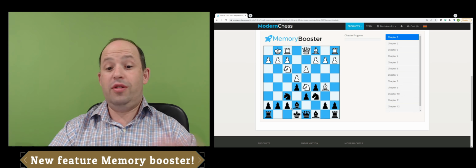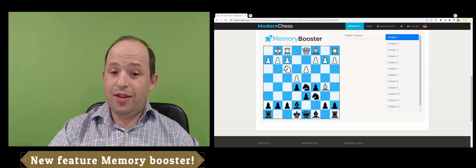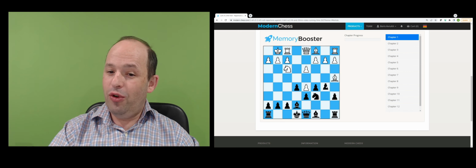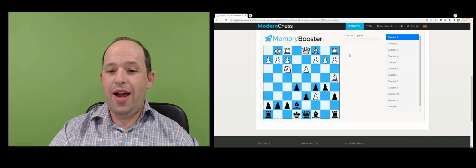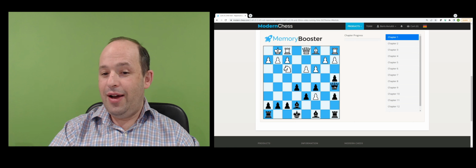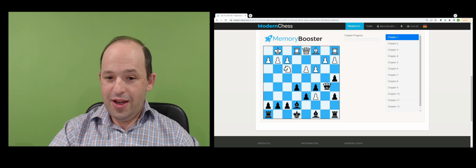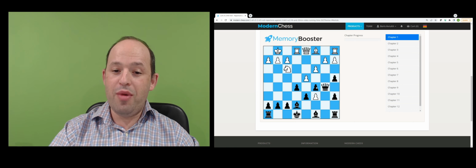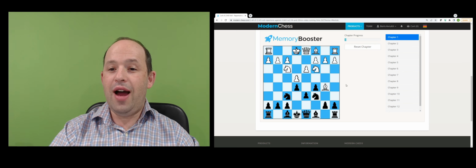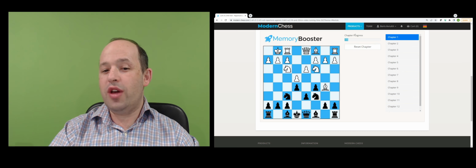So here, for instance, we have this position, and knight d5 followed by a6 and followed by b5. So that's the line, and once we go through this line, I still remember really well, queen takes c6, d5. Now you can see the chapter progress.